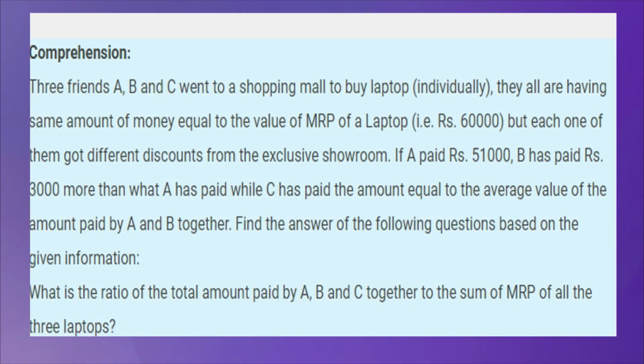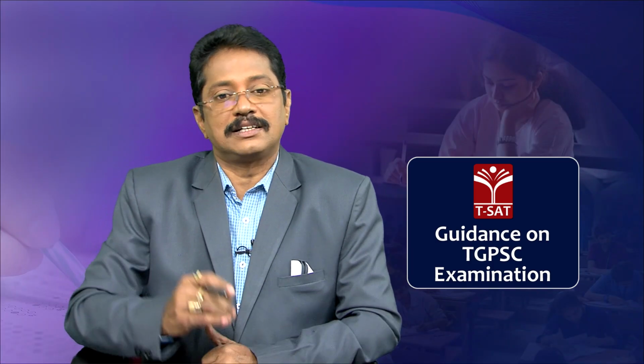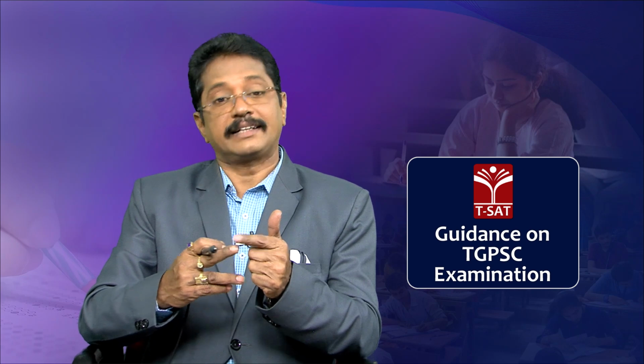Clear? Okay. Now, comprehension type questions. A small paragraph will be given, you have to read the paragraph and answer the question. All this comes under data interpretation. Already I discussed bar graphs, line graphs, pie diagrams, tabular form.